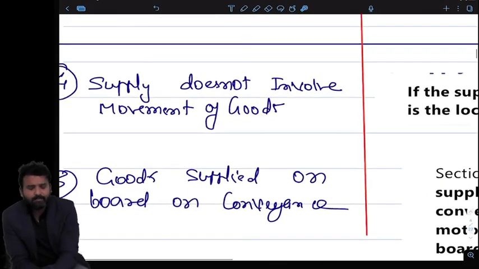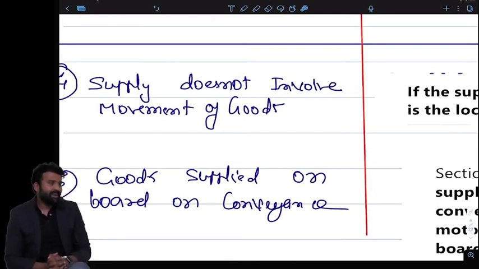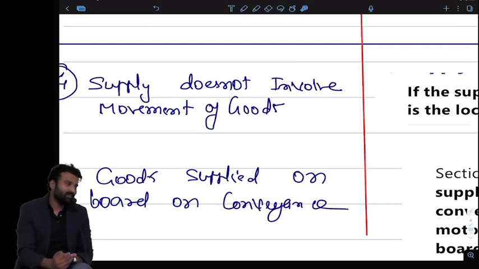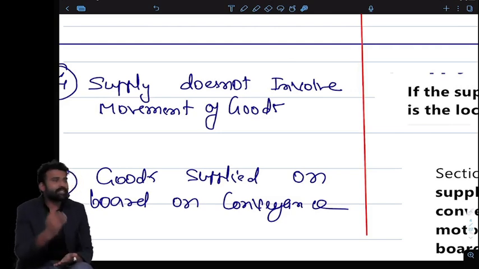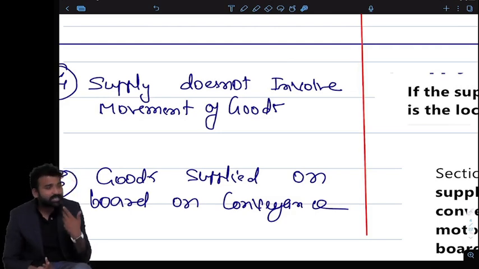Next one is when the supply does not involve movement of goods. When I don't have to deliver, it means the customer will buy from my shop. Then what is the place of supply? If a customer came to me and bought jeans from my location, what is the place of supply? Actually, now this is local, because I have to deliver the goods here only. Where he is taking the goods doesn't matter to me now. I have to deliver the goods at my shop only.